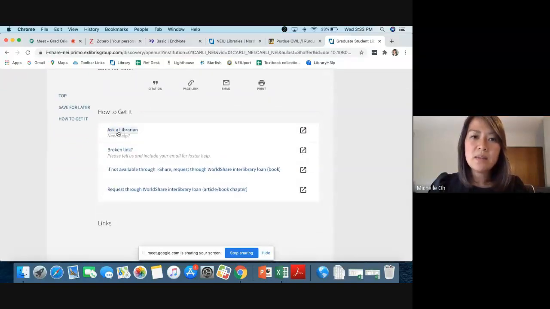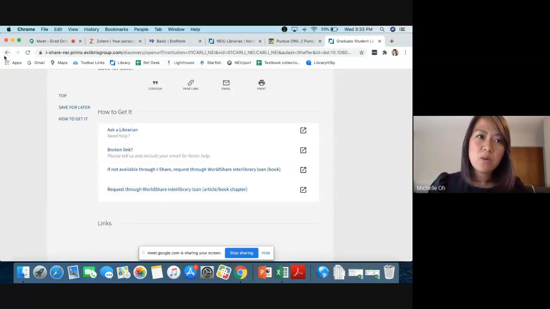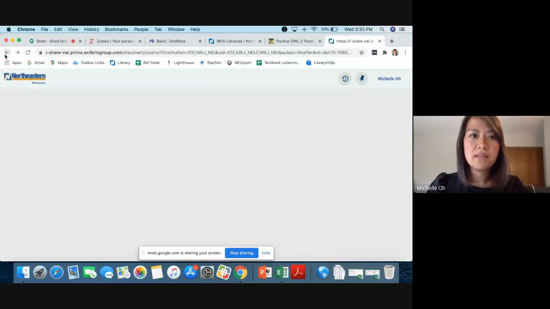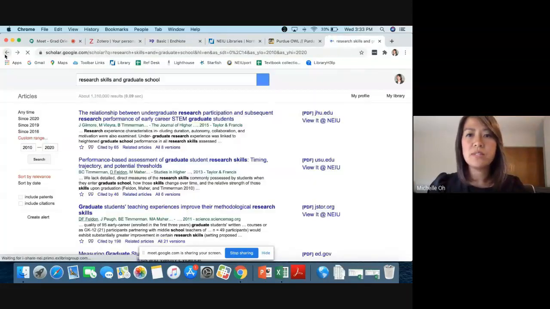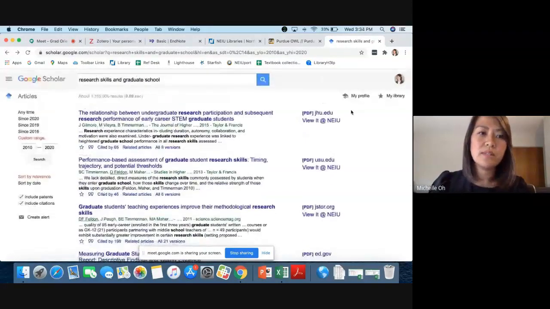And now it's telling me that we don't have the full text, but that I can request it through WorldShare Interlibrary Loan. I won't demonstrate that because Robin already showed you, but I'm going to go back and show you how to make this connection from Google Scholar to the Northeastern Illinois University Library resources.